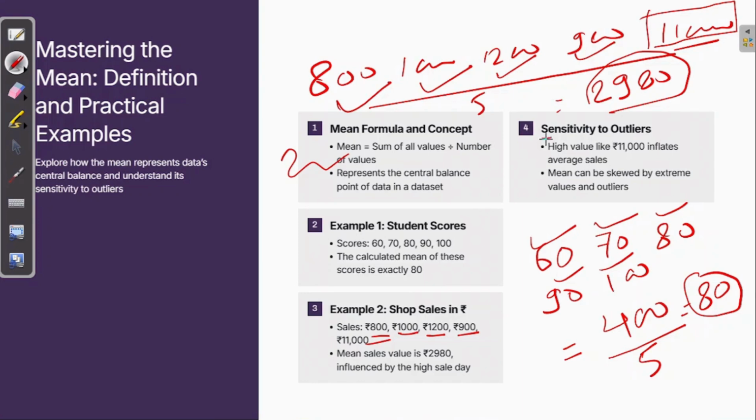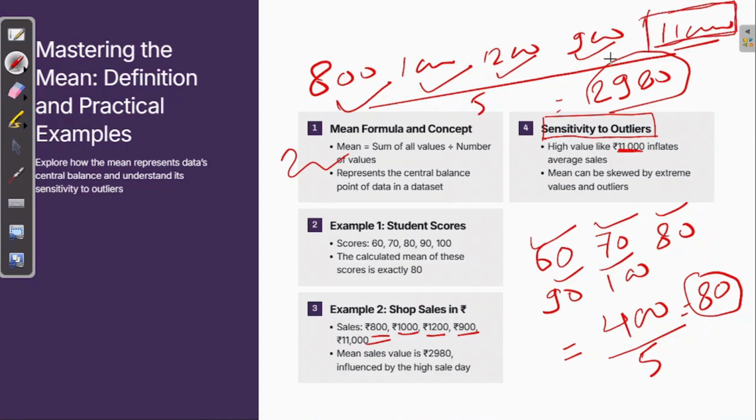Because the mean is sensitive towards outliers. A high value like 11,000 inflates the average sales. Okay, so what is the problem over here? Just one outlier killed the entire game.